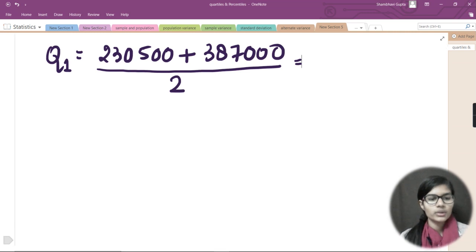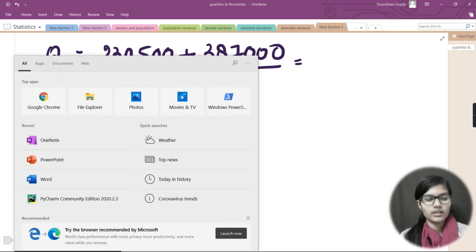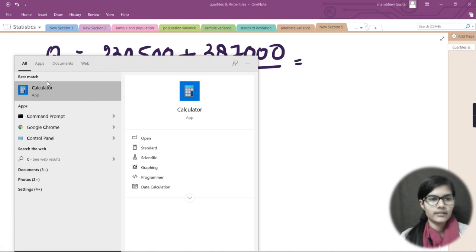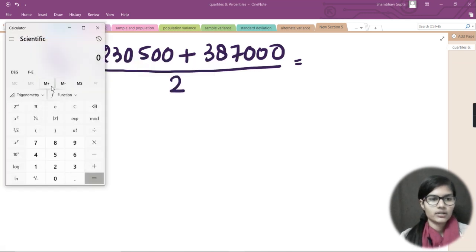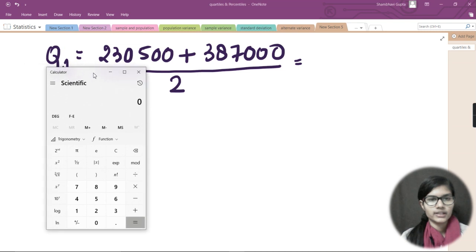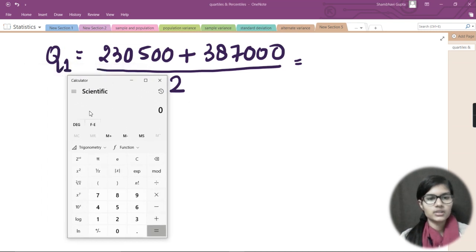Fine. So here in the search bar I would find my calculator, because seriously these are very big calculations, so I cannot do them on my own. Now what I need to do is firstly add both of these. So I would write 230500 plus 387000. Fine. So I have added, and it gives 617500. Now I would divide it by 2. Fine. And after that, I would get 308750.